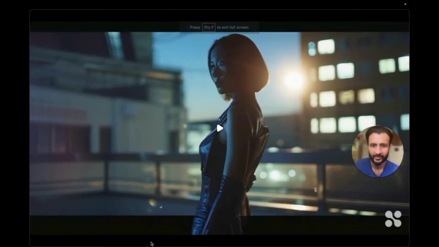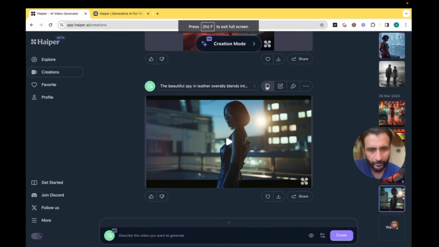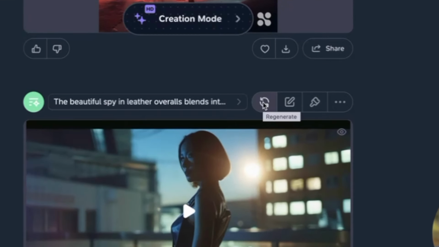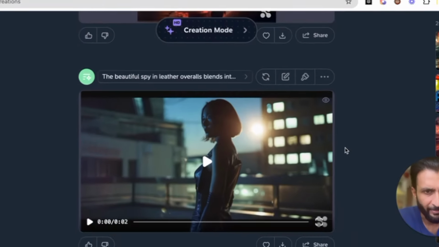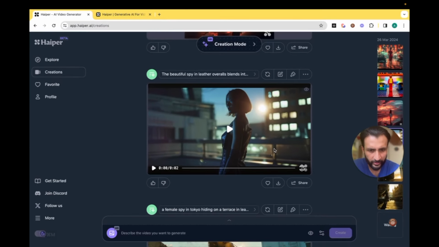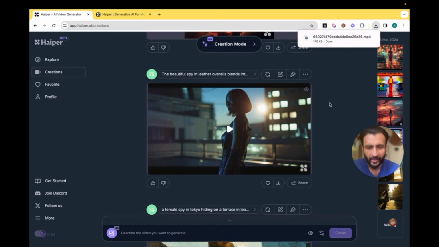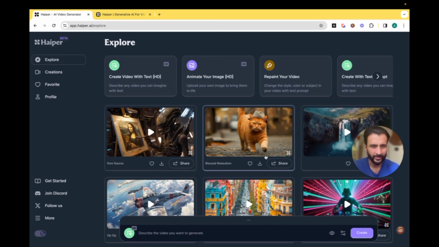Pretty neat. Here you also have the option of clicking on this to rerun the same prompt and get a different style. If you're happy with the result that you've got, you have to just come here and click on this button here, download the video, and it gets downloaded. And of course then you can use various video upscalers like Topaz or Magnific to upscale the resolution. So now we'll try something else.